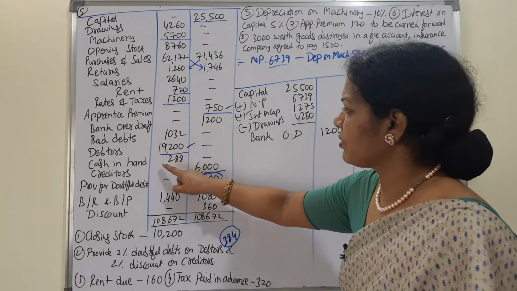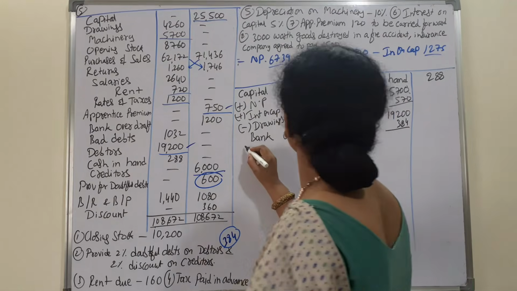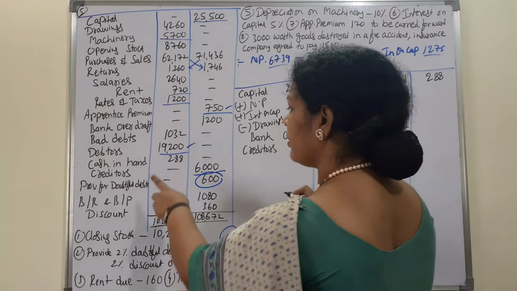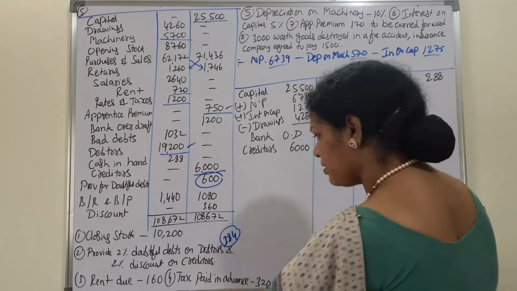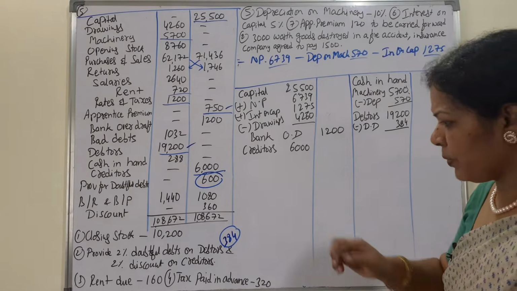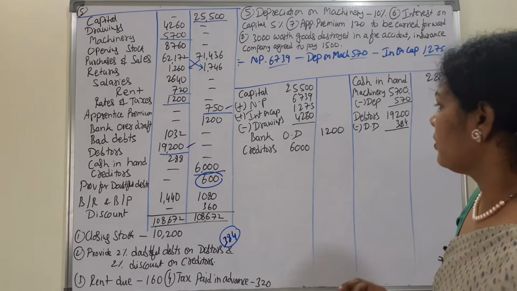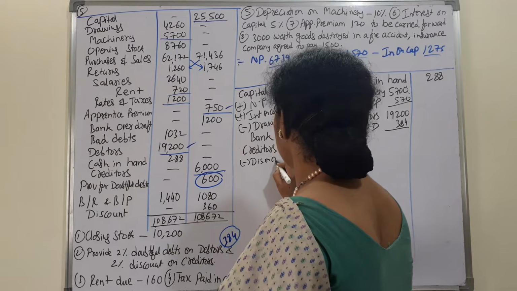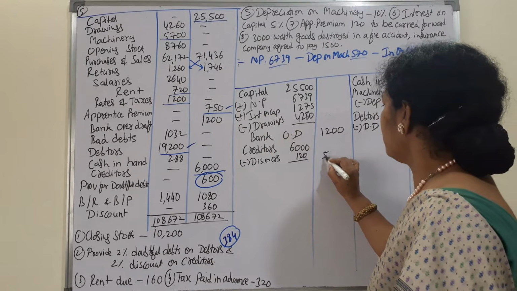Debtors are over. Next, cash in hand is already taken. Creditors. For creditors also there is an adjustment. Creditors amount is 6,000. What is the adjustment? 2% discount on creditors. I did not take it from there. 2% on 6,000, 120 it is. So minus discount on creditors 120 is 5,880.